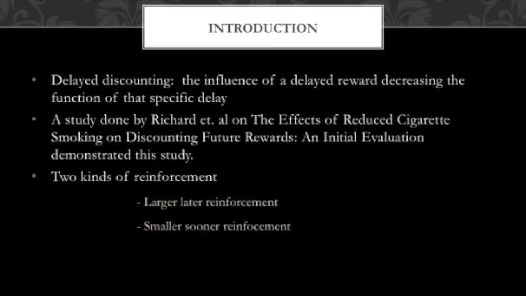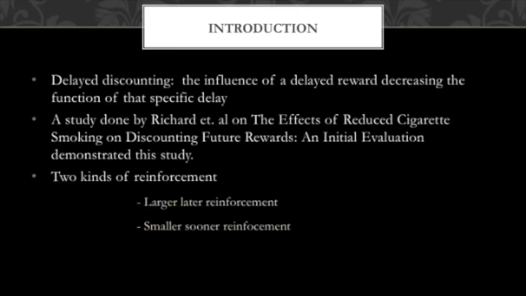Larger later reinforcer is when you receive a large amount of a preferred reinforcer but at a later time. An example of this would be, would you rather have $10 now or $1,000 in 5 years? And the individual would choose $1,000 in 5 years. The smaller sooner reinforcer is the opposite. An individual would receive a preferred reinforcer now, rather than have it in 5 years.